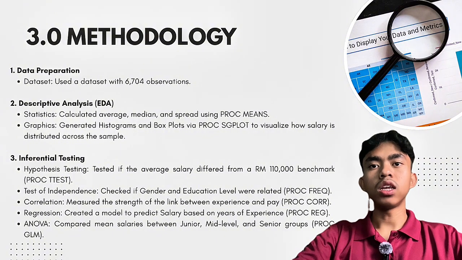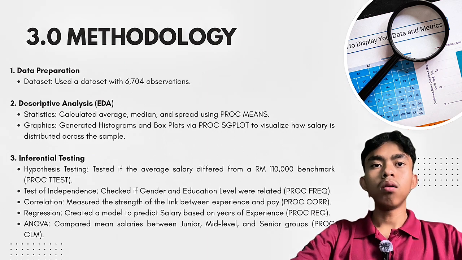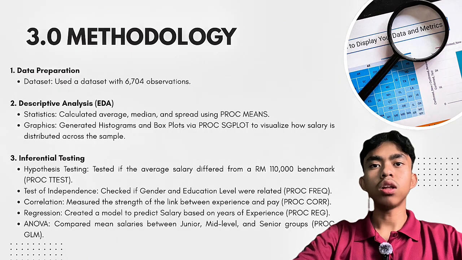The third one is correlation, to measure the strength of the link between experience and pay by using PROC CORR. And for regression, we create a model to predict salary based on years of experience using PROC REG. And lastly, for ANOVA, we compare mean salary between junior, mid-level, and senior groups, by using PROC GLM.